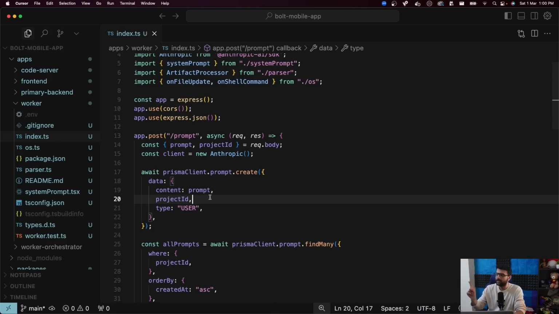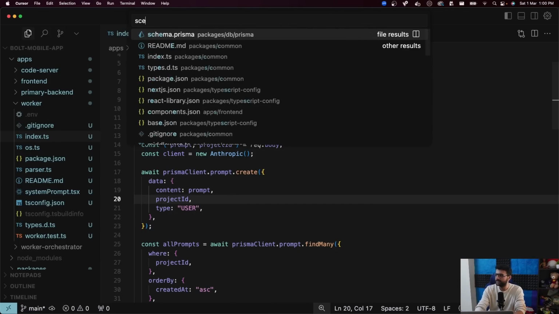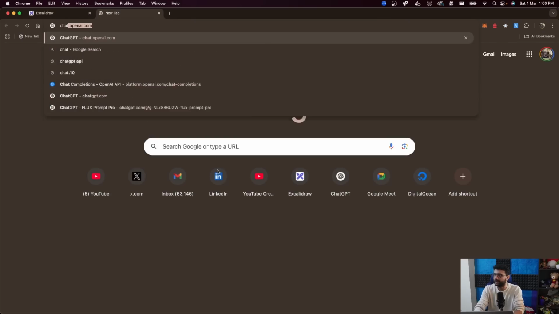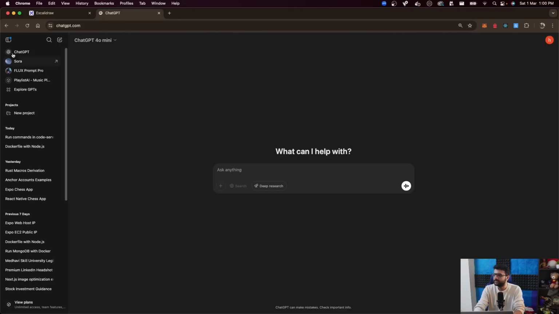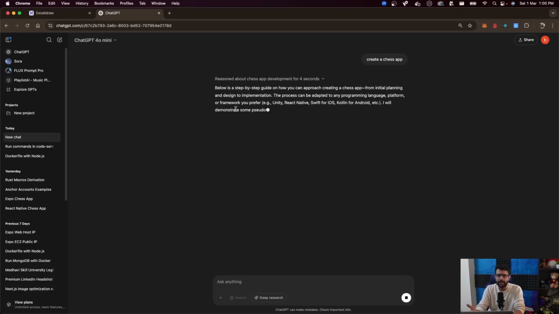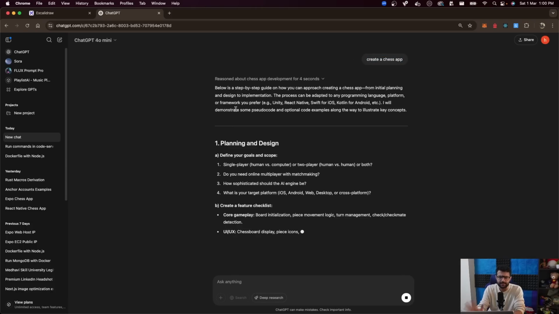So one more thing I've added to prompts is, if you look at the schema.prisma now, prompt has another field called type. Whose prompt is it? Was this a user prompt or was this the LLM response? The thing with LLMs is, if you've ever opened ChatGPT, what you're doing is you're sending it a series of messages. For example, create a chess app, and then it will create a chess app. So this is your user message. What it's responding back is the LLM message or a system message or an assistant message.